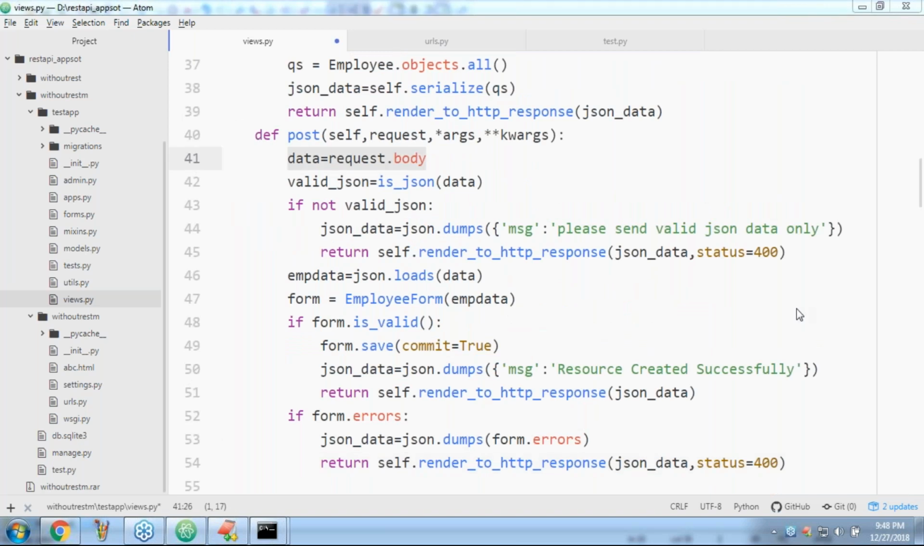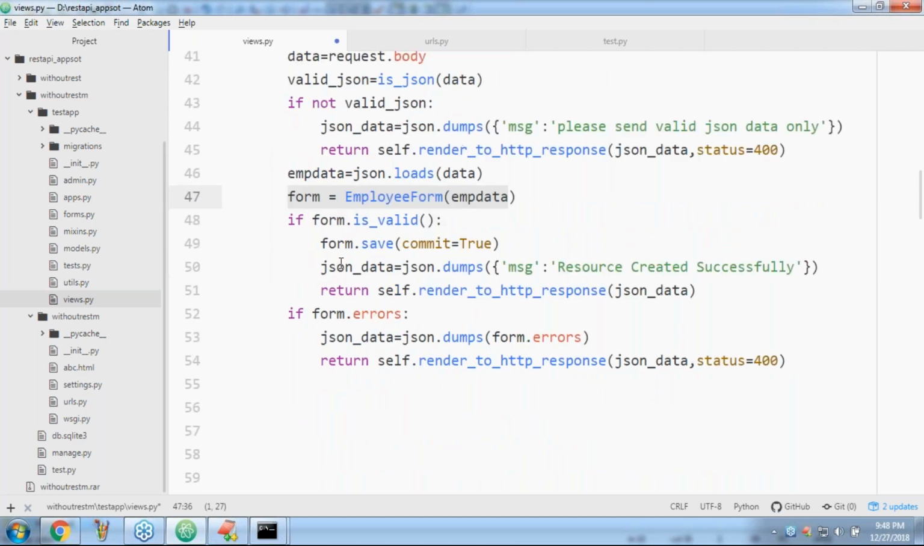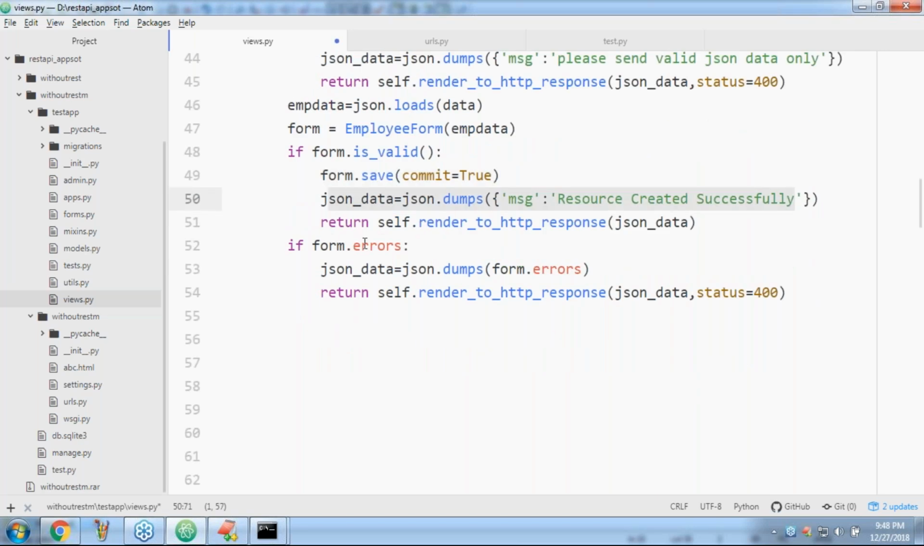Next, is it JSON or not? If it is not JSON, please provide valid JSON only. Otherwise, convert the EMP data into Python. Next, create a form object. If the form is valid, save that, resource created successfully. If any errors are there, handle them.